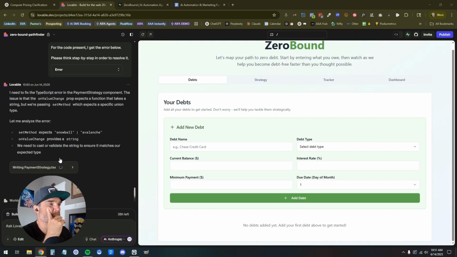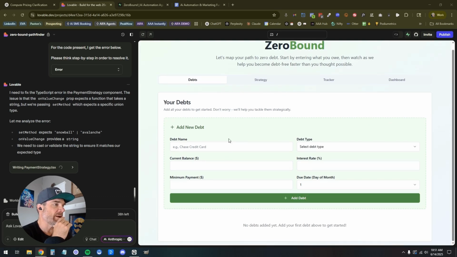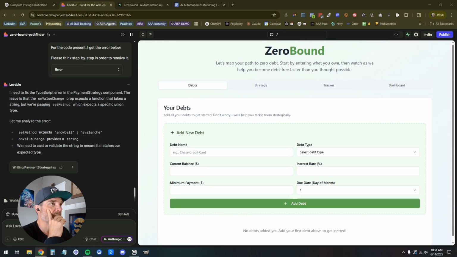Okay, cool. It's working. And I'm going to say right now for UX, I don't love how gigantic this is. I'm going to leave it for now. I'll get into styling later. I just want to make sure this thing actually works, and then we'll go from there. But I don't like how gigantic this is, and then all the debts are seen down here. But we'll take a look.